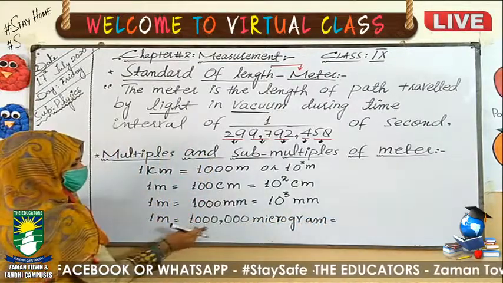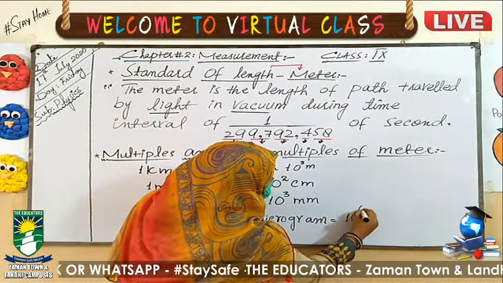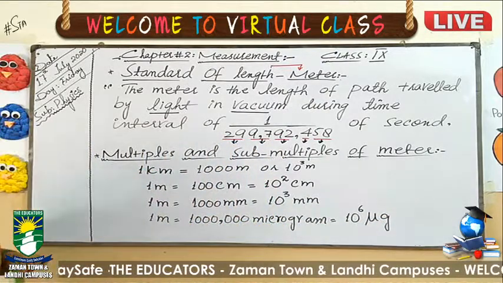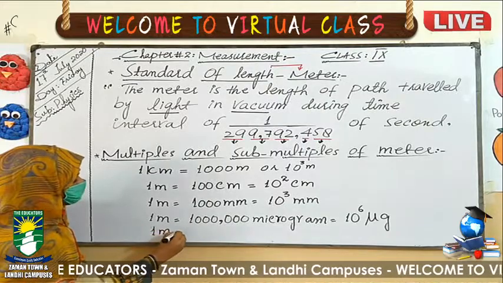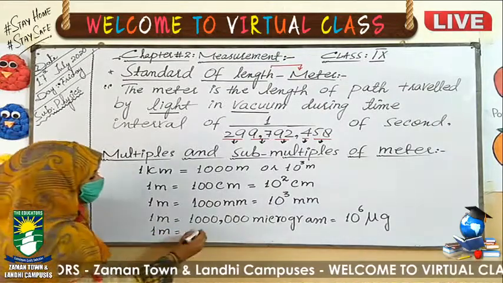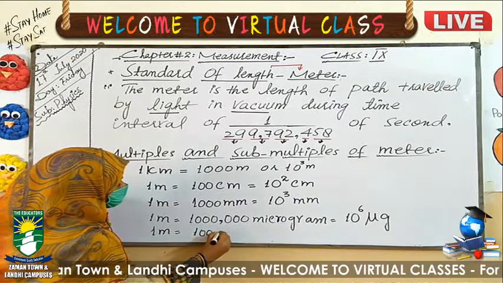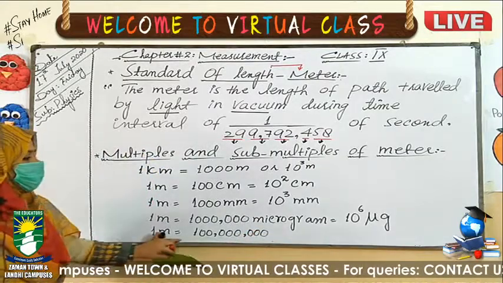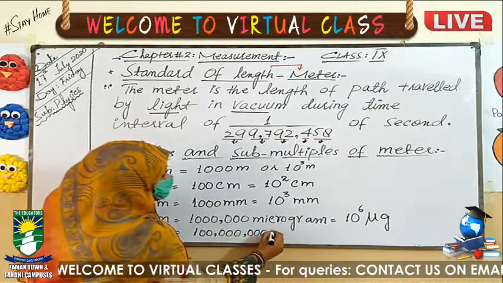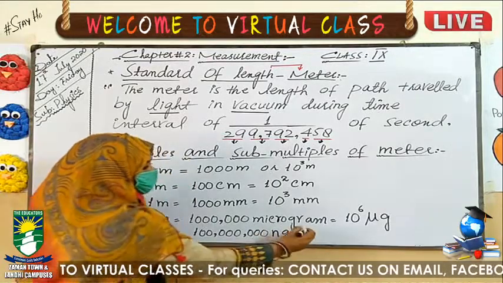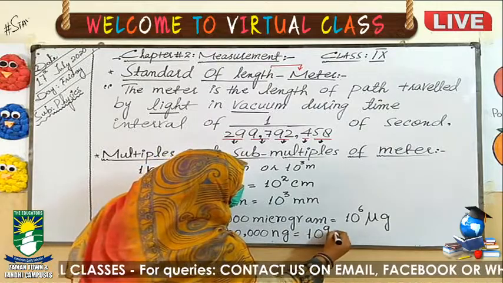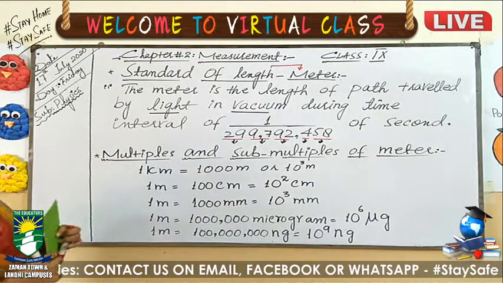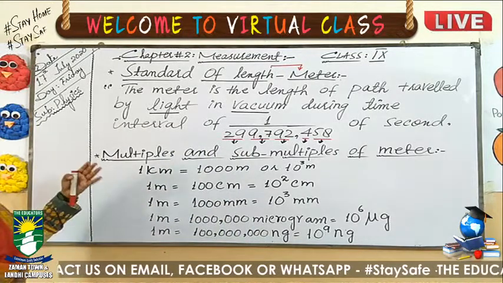It's equal to 10 exponent 6 microgram. Micro is the symbol. Similarly, the last one we have, which is used in our whole syllabus for conversion, is that 1 meter has 10 exponent 9 nanogram. Nano will be symbolized as small, and these are some multiples and sub-multiples of meter.